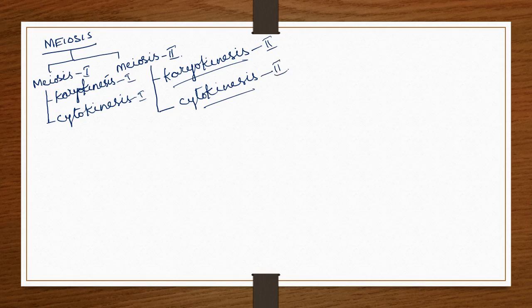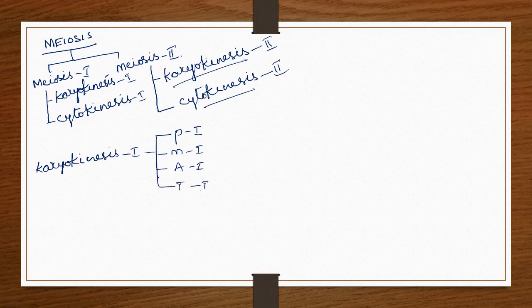So now let's take up karyokinesis 1. Karyokinesis 1 occurs in four phases: prophase 1, metaphase 1, anaphase 1 and telophase 1.